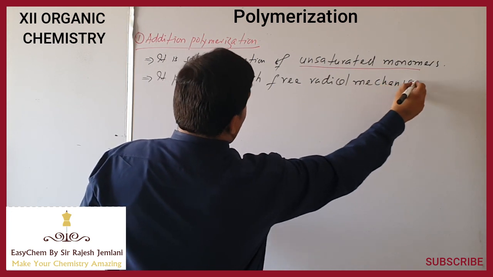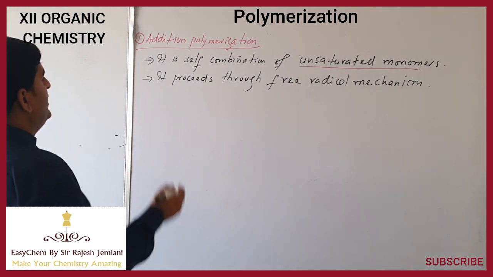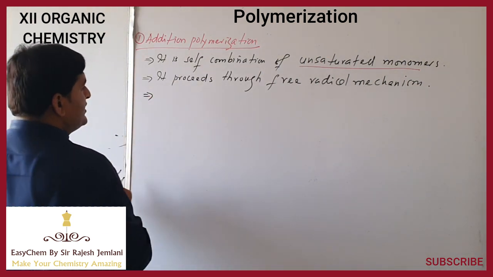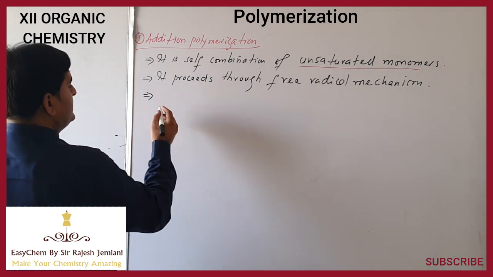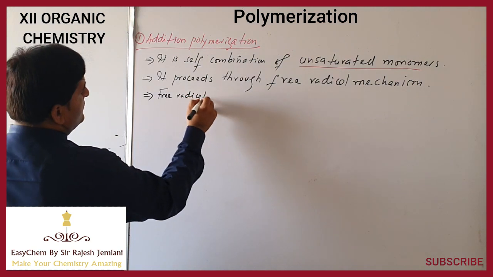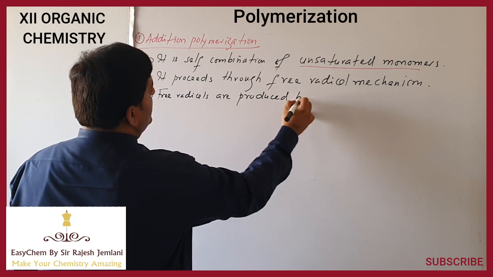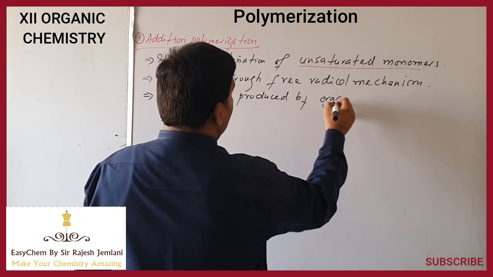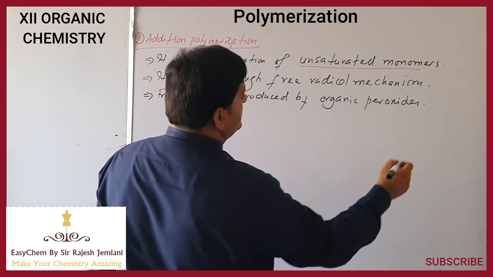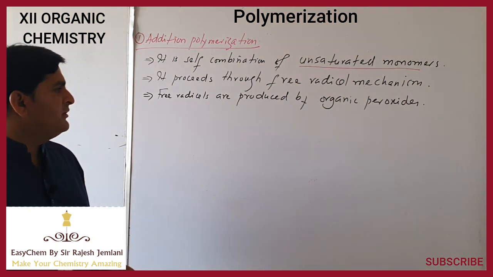The mechanism by which addition polymer is formed is a free radical mechanism, and the free radicals are produced by organic peroxides such as benzoyl peroxide, which is the most commonly used catalyst in this process.